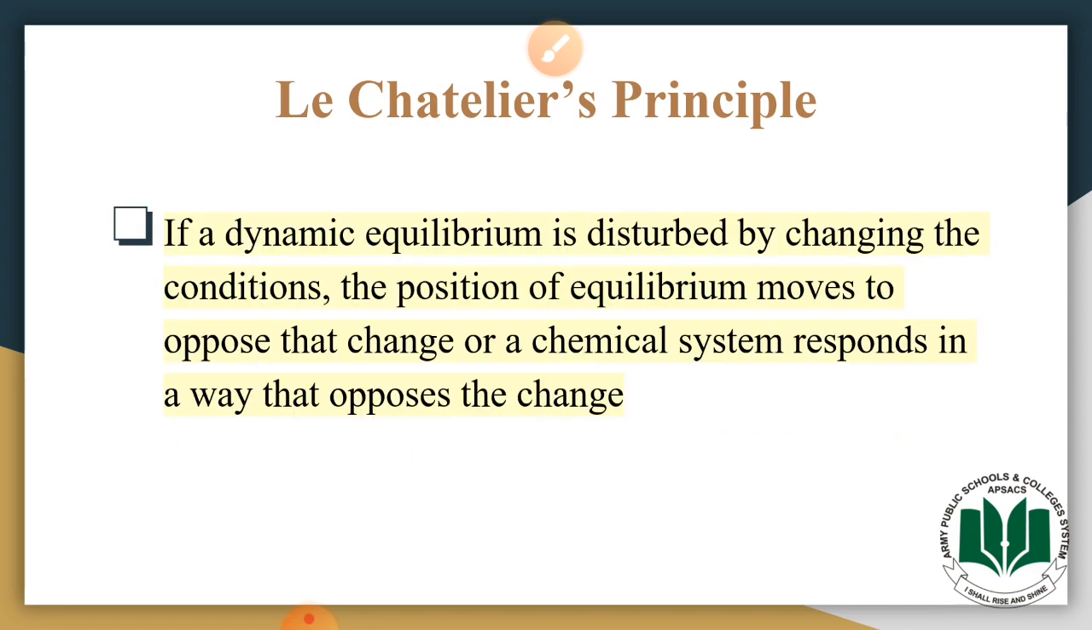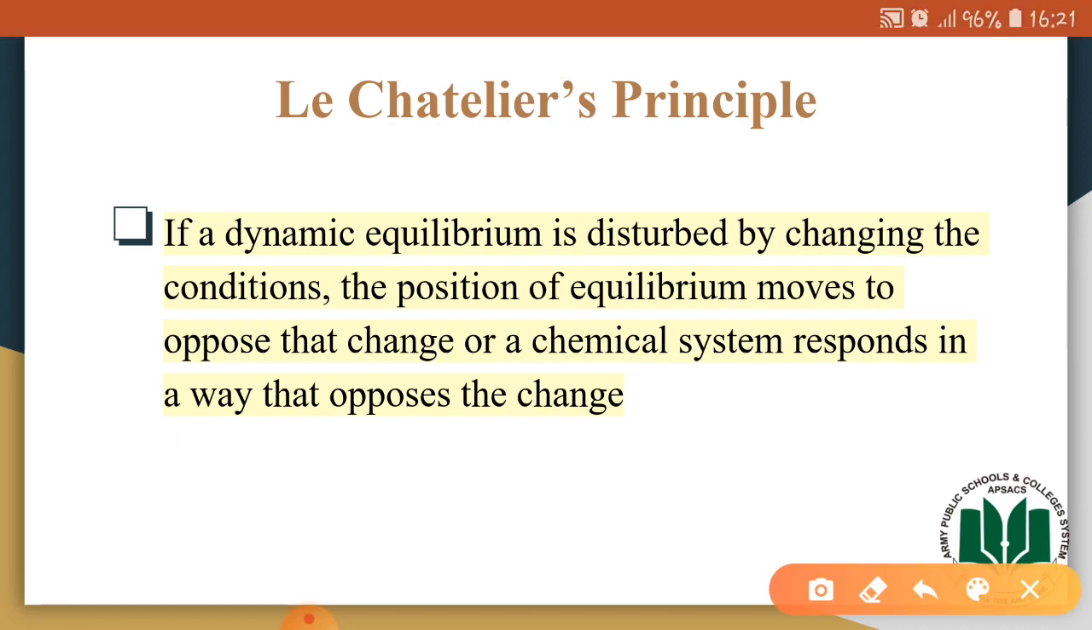So what does this principle say? This principle says that if a dynamic equilibrium is disturbed by changing the conditions, the position of equilibrium moves to oppose that change, or a chemical system responds in a way that opposes that change. So this means that